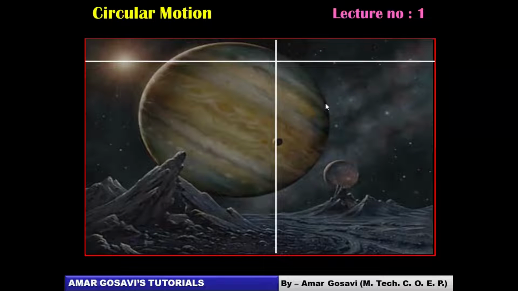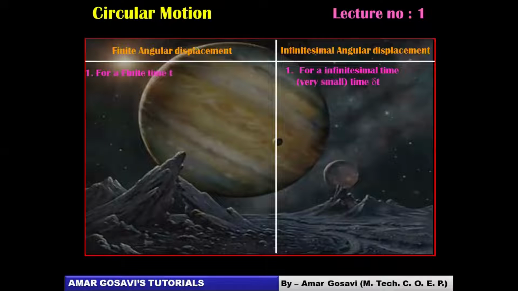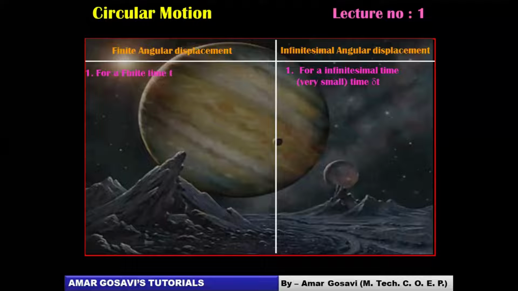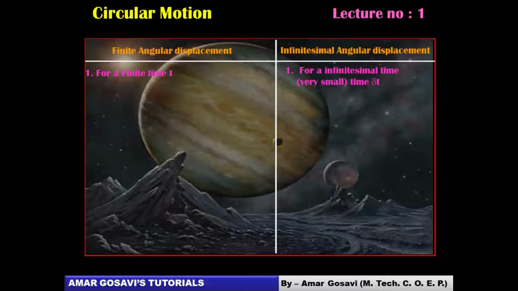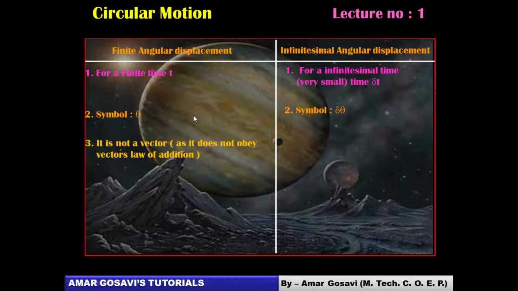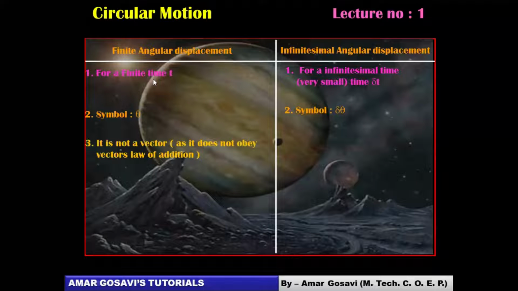Finite angular displacement, friends, will happen in finite time t, and infinitesimal angular displacement will happen in infinitesimal time del t, very small. The symbol is theta here, and del theta there. Obviously it's finite, so the direction is fixed now, so it does not obey the vector addition law.